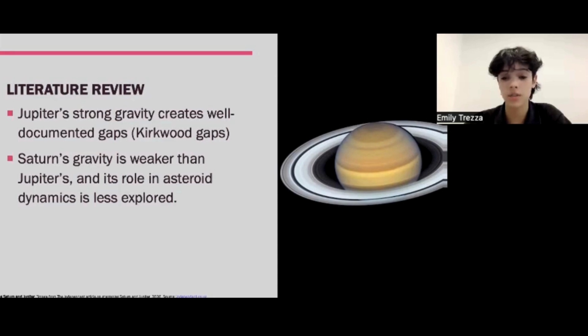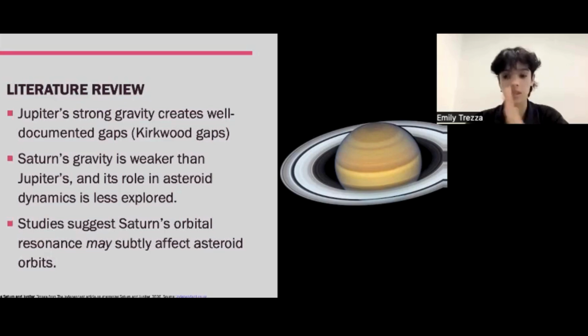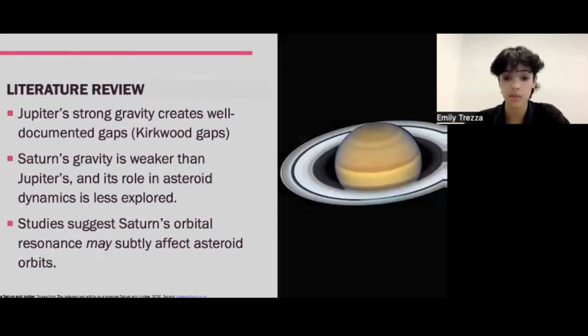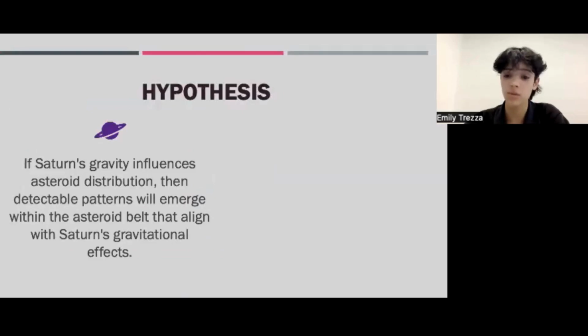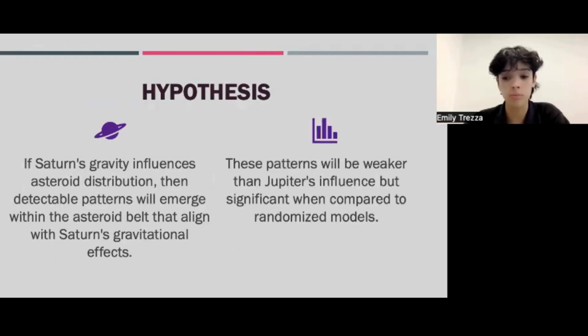Previous studies suggest that Saturn's orbital resonance might play a role in asteroid orbits, but this remains largely unexplored. The goal of my research is to identify whether Saturn's gravitational effects can produce detectable patterns in the asteroid belt. So my hypothesis for this project is, if Saturn's gravity significantly influences asteroid distribution, detectable patterns aligning with Saturn's resonances will emerge in the asteroid belt. These patterns will be weaker than those caused by Jupiter, but should still stand out when compared to randomized models.